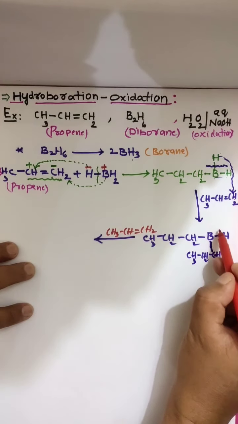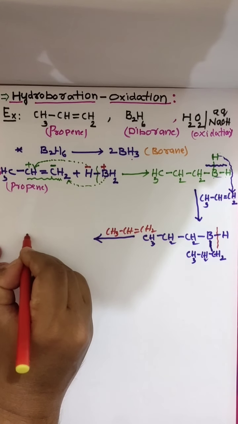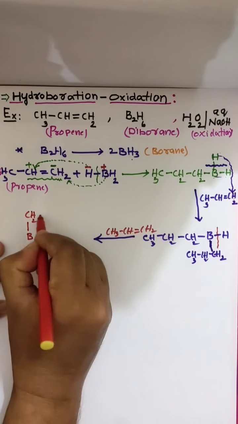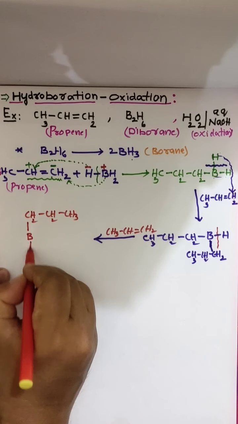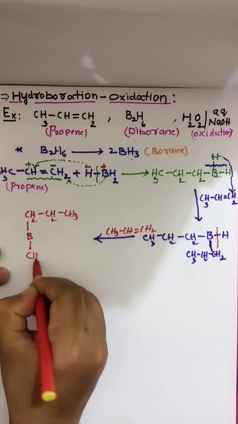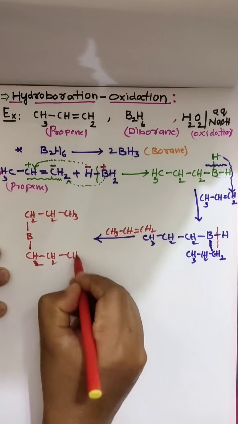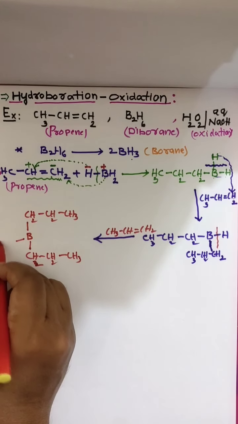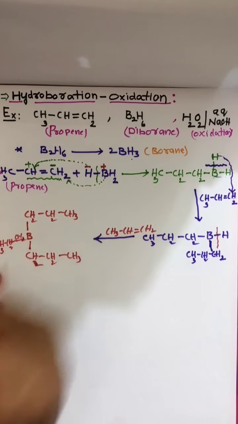This time this hydrogen is going to break, and you are getting boron with one propene group here, and one CH3CH2CH2 here, and another like this.